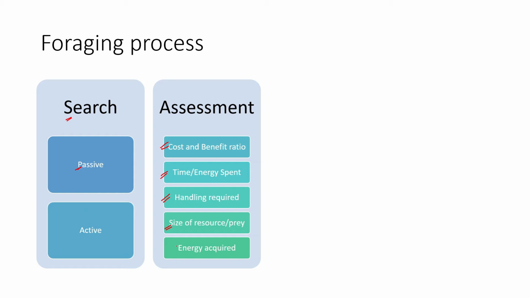Then comes the energy that I got. Sometimes the prey might be small, but the energy gained from the prey is quite high. So it depends on what amount of energy I'm getting from the prey and what type of energy I'm getting. It might be direct beneficial energy, it might be indirect, it might be storage, whatever. All that sort of assessment happens when we are trying to acquire food.